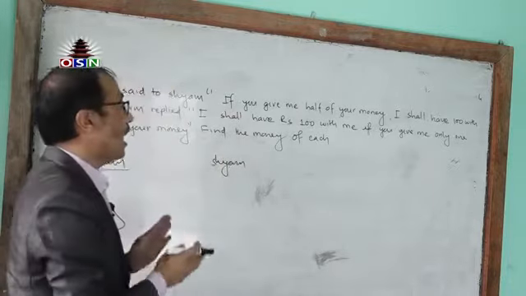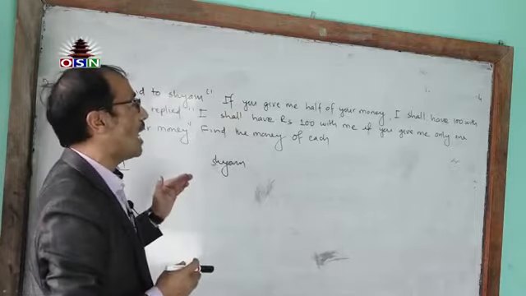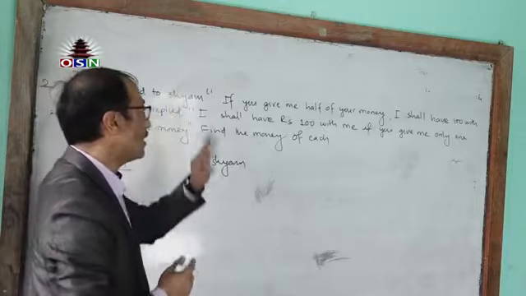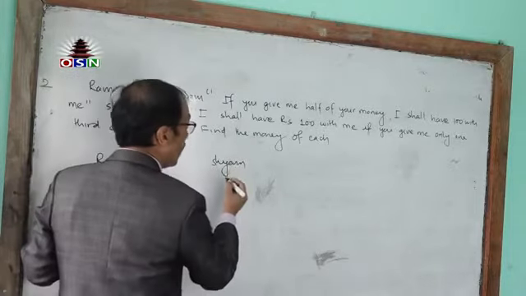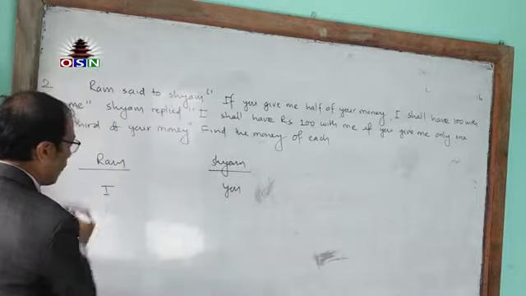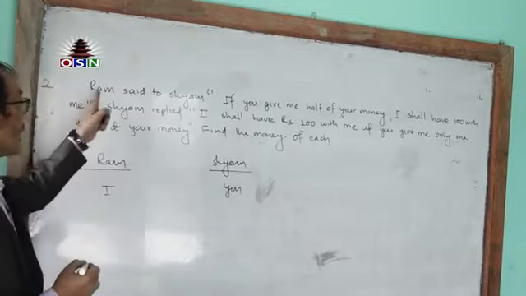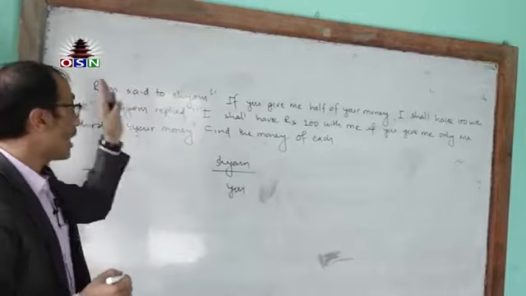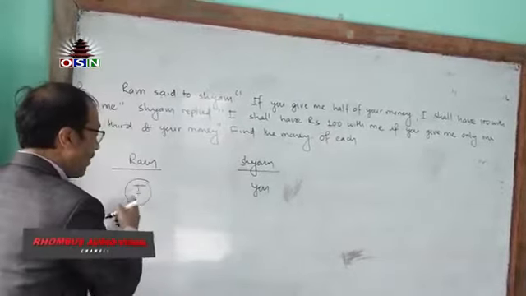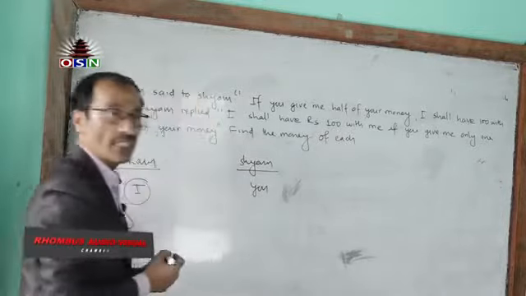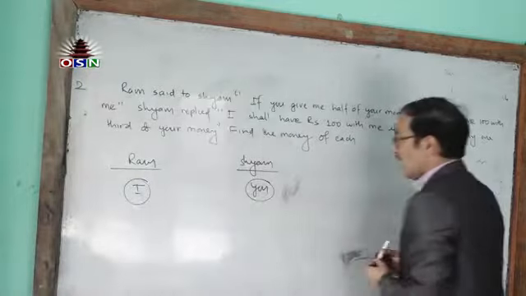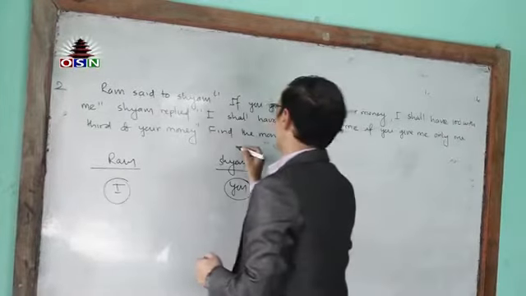If you give me half of your money, I shall have 100 with me. That is the first statement. In the first statement, you represents Shyam and I represents Ram, because Ram is saying to Shyam. So I is Ram and you is Shyam. That you should be clear about first.